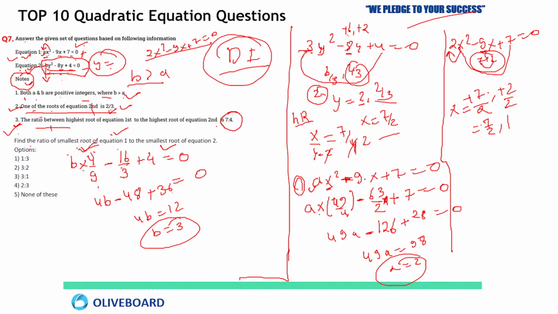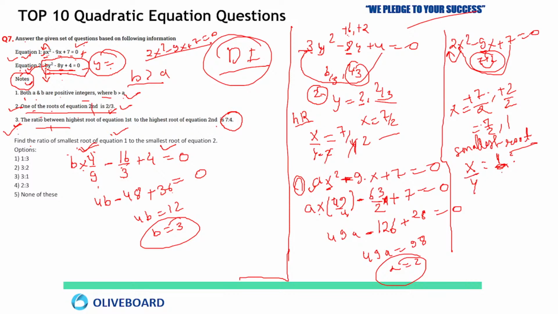Now the smallest root of equation 1 is what? We are talking about the smallest root. Hope it is clear now. Is this clear to all of you now? PK already solved, very good. Now x equal to 7 by 2 and 1, but the smallest root of x is 1. What do you have to check? You can take the ratio here.